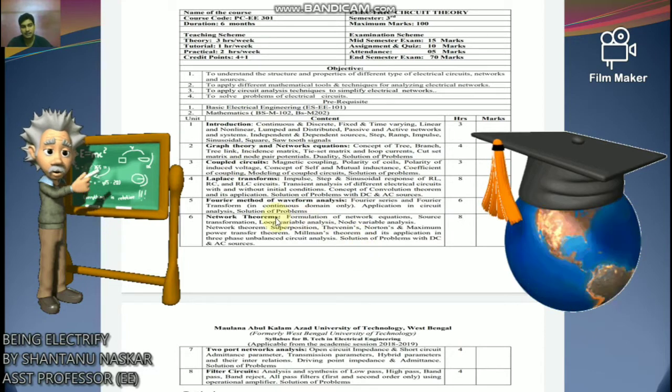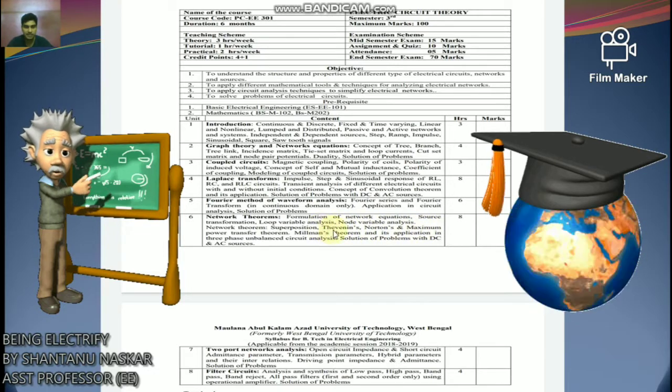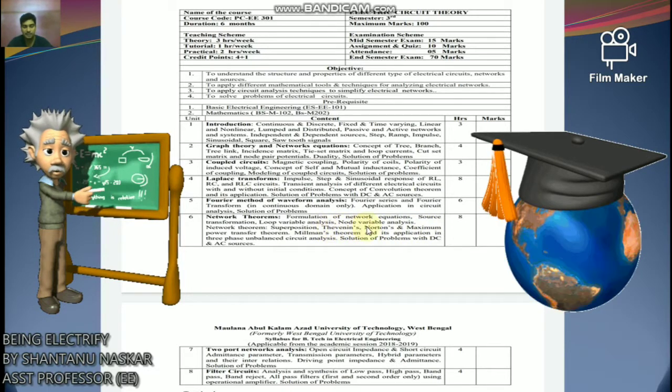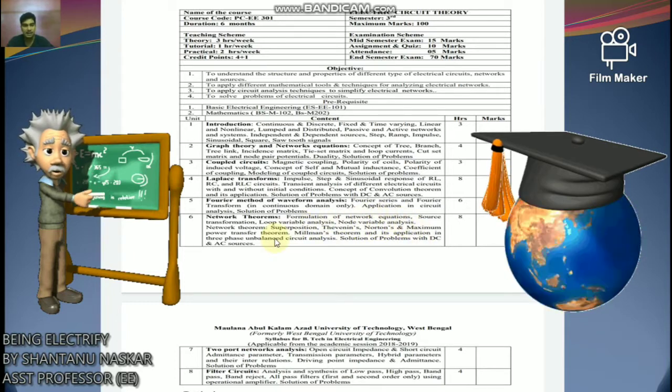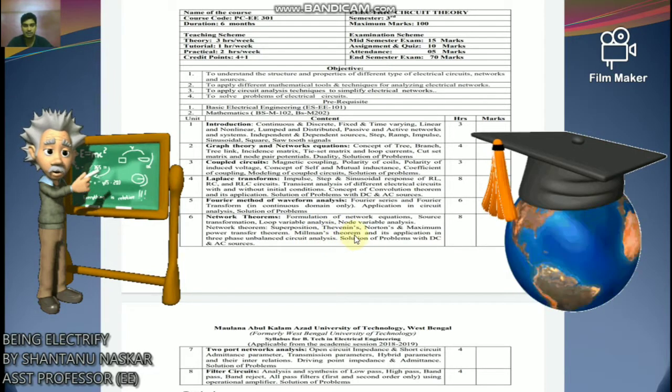And about network theorems I have already covered Norton's, maximum power transfer, Thevenin's, superposition theorem, KCL, KVL, nodal analysis, mesh analysis. Now today I will start the last theorem of DC network theory, Millman's theorem.